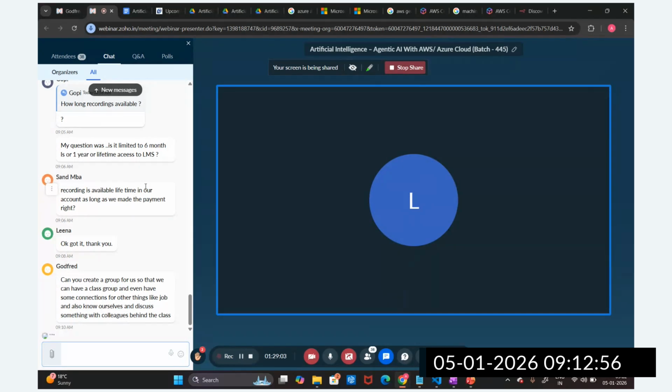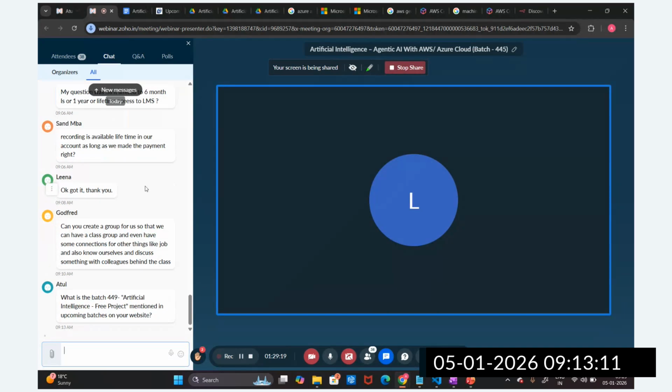Basically, that batch is focused on generative and agentic AI. In this course also we are going to cover most of the syllabus pointers, but the advanced things will be covered in the generative and agentic AI course, along with multiple projects. In this course itself, one project will be from generative AI and one from agentic AI. But in the generative and agentic AI course, we are going to cover more than 10 projects.